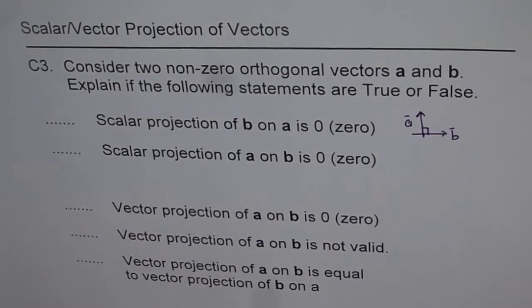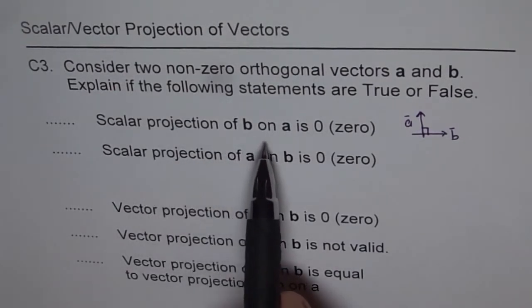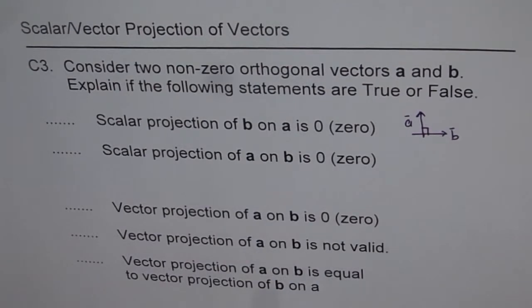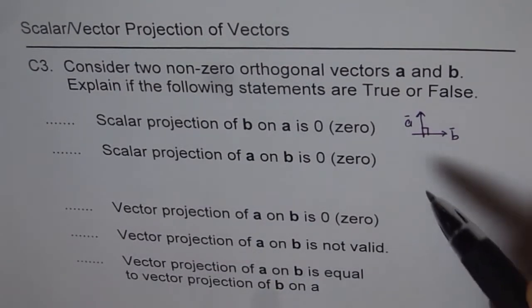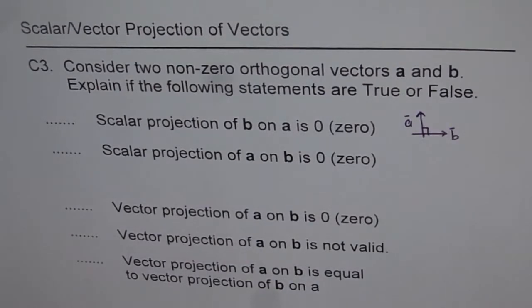First one is scalar projection of B on A is 0. When they are perpendicular, then you have to answer, right? So answer each of these questions and then listen to my suggestions. Scalar projection of B on A is 0. Scalar projection of A on B is 0.